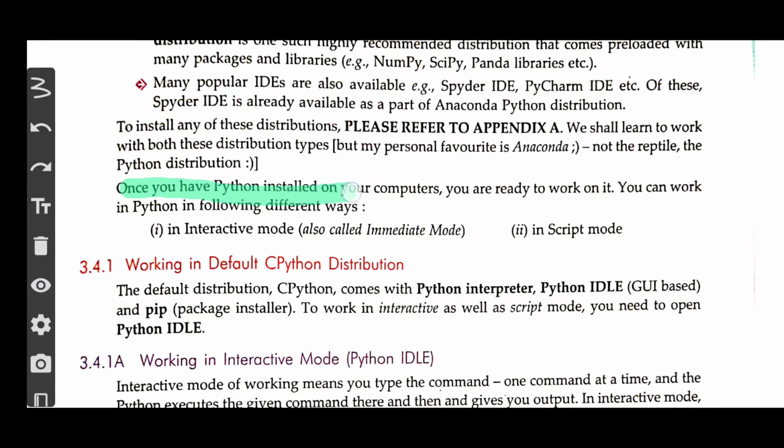Once you have Python installed on your computers, you are ready to work on it. You can work in Python in the following different ways. Now you have installed Python. After installing Python, if you now want to work on it, there are also different ways of working on it. What are those ways?